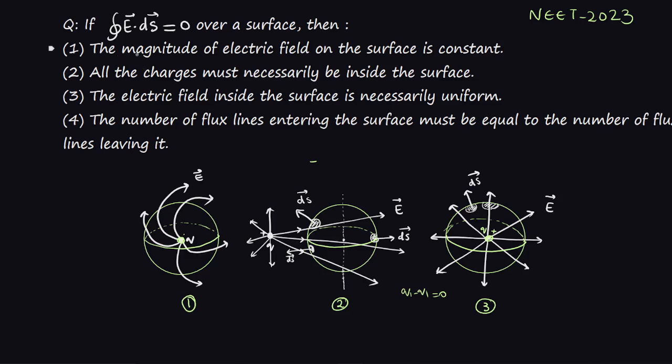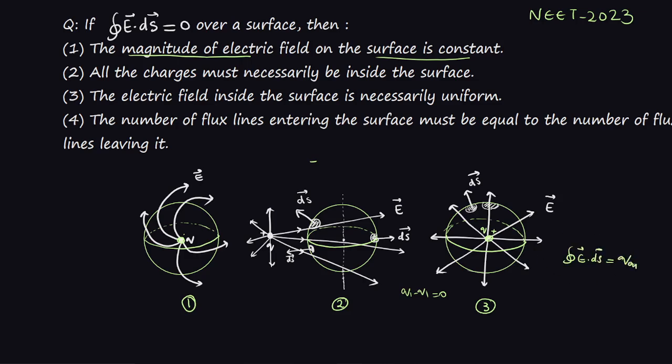The first statement is: the magnitude of the electric field on the surface is constant. If the magnitude of the electric field on a surface is constant, then is E dot dS 0? Let us see, is it possible? We are taking a sphere as an example, and it encloses a charge Q. According to Gauss's law, the flux over the sphere will be the surface integral of E dot dS, and that will be equal to the charge enclosed.